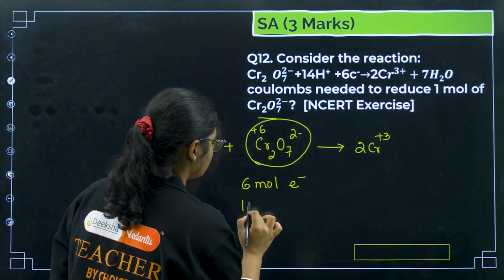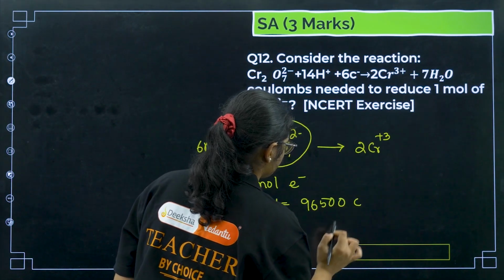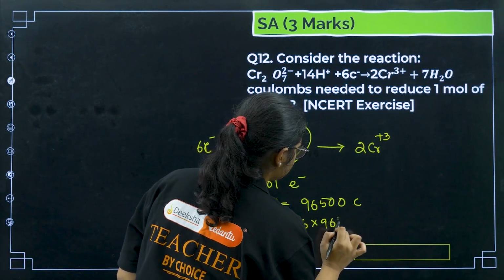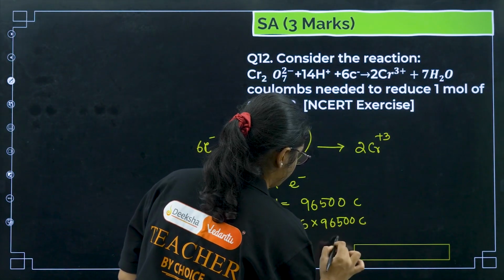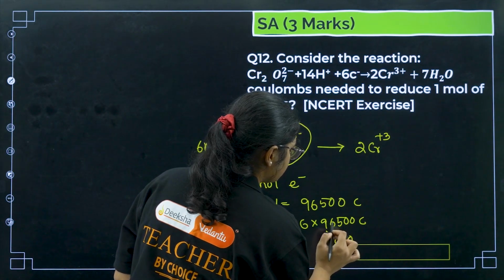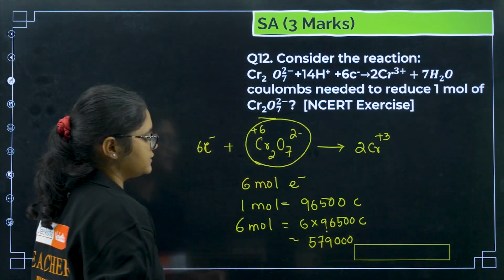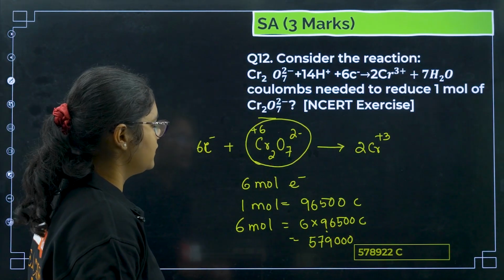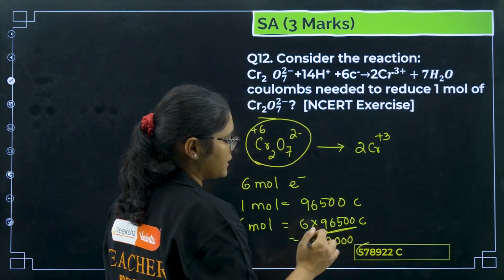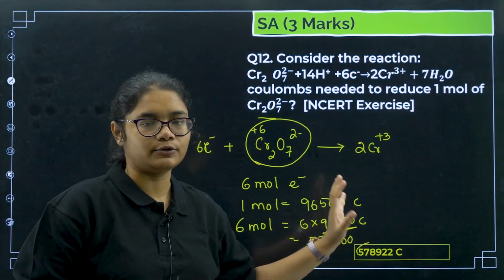Okay, and 1 mole of electron is how much coulomb? 96500 coulombs, right? So 6 moles will be equal to 6 into 96500 coulombs. So if I multiply, I'll get 579,000 coulombs. Okay, so yes, if you take this value slightly different, this answer will be slightly different, because sometimes we take 96487, but 96500 is a standard value, you can take it.